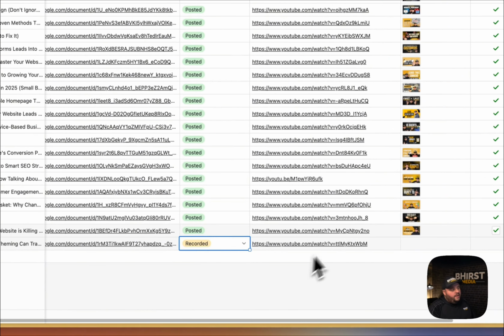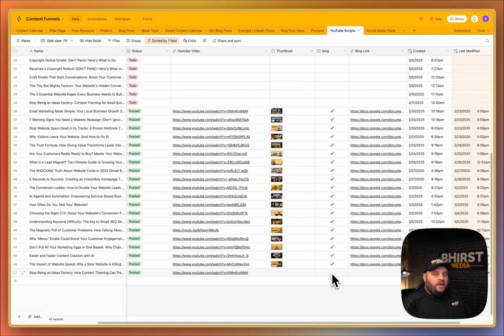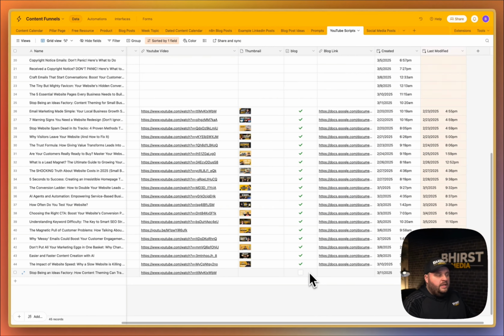And then from there, I click this little check mark here. And what this check mark is going to do is set up an AI automation to create a new blog post for me. And then after that blog post is created, it's going to drop that in right here. So while we're here, I'm going to show you the prompts as well, because I use Airtable to keep track of the different prompts.